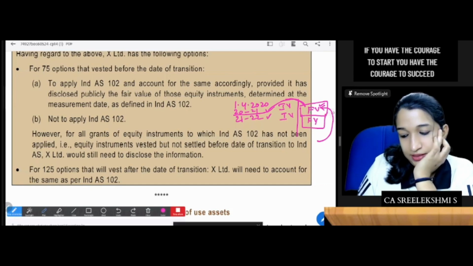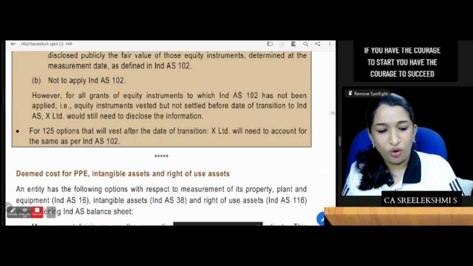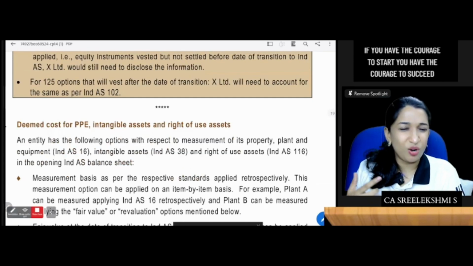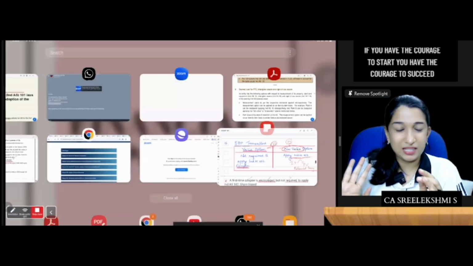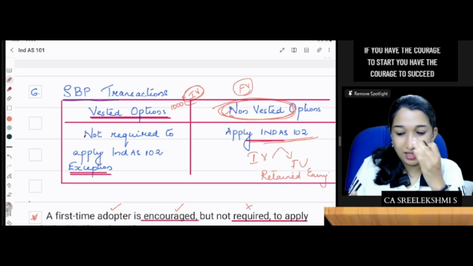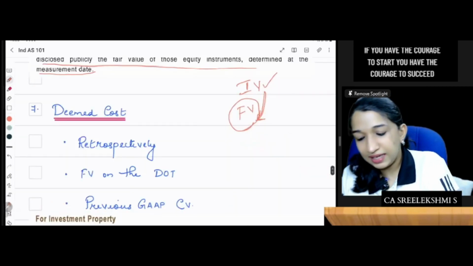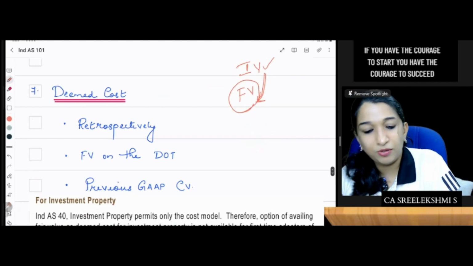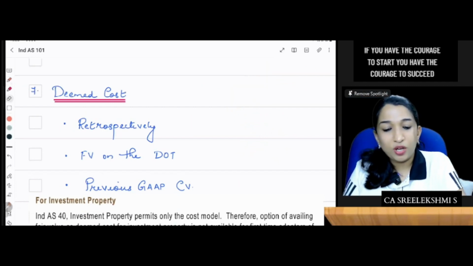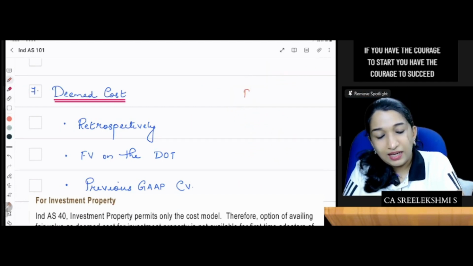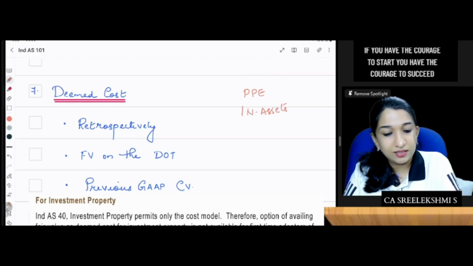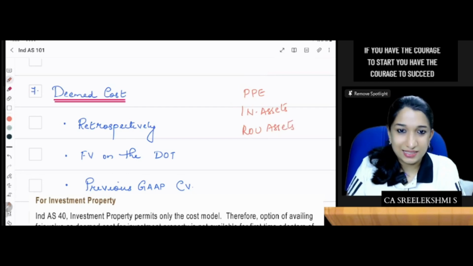Yes. As I said, questions on all these points are there, so please wait. Let me finish off the theory. Now, deemed cost, which is again very important. What is this deemed cost? Deemed cost applies to PPE, intangible assets, and ROU assets, which means leased assets.